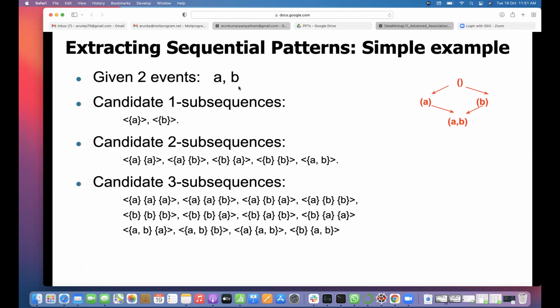Given 2 events, A and B, candidate 1 subsequences are A and B only. Candidate 2 subsequences are AA, AB, BA, BB, because repetitions are allowed; they may purchase the same thing again in a sequence. So you can find many sequential patterns, and it becomes more and more complex.